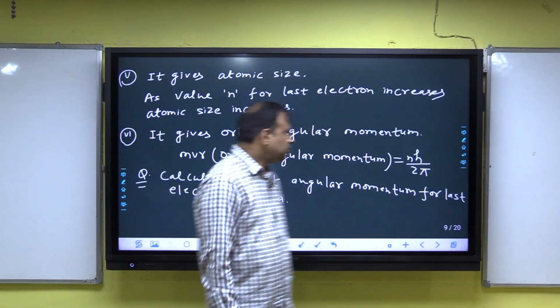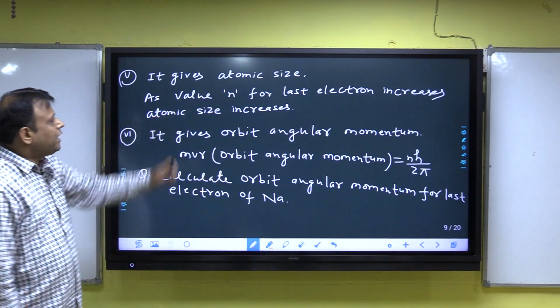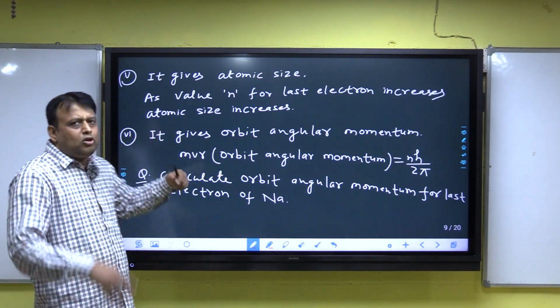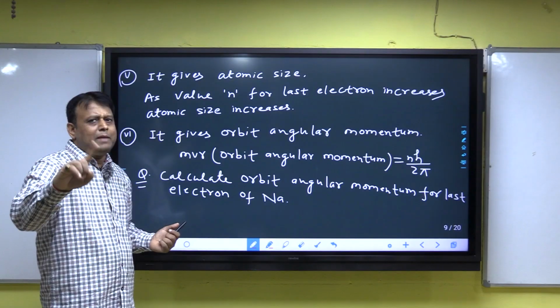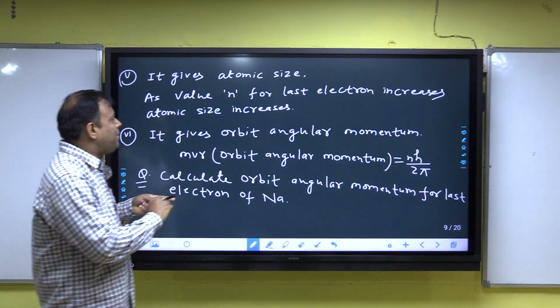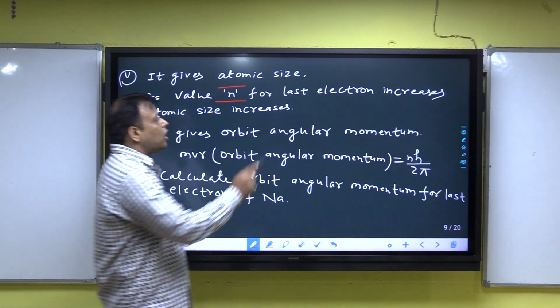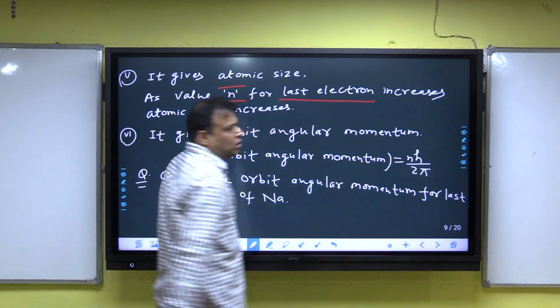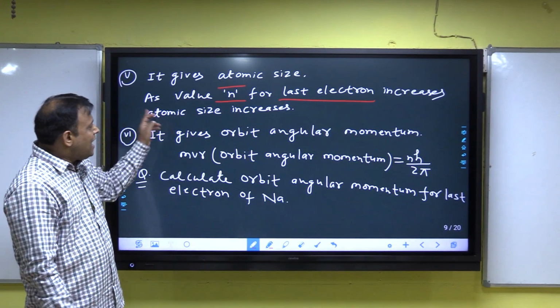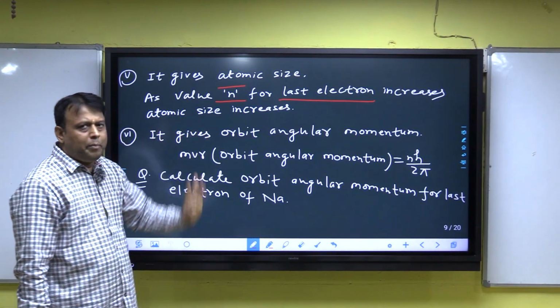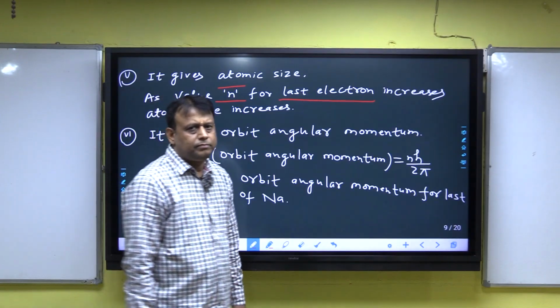Next, it gives atomic size. Always keep in mind, the principal quantum number gives atomic size, and as the value of n for the last electron increases, atomic size increases.